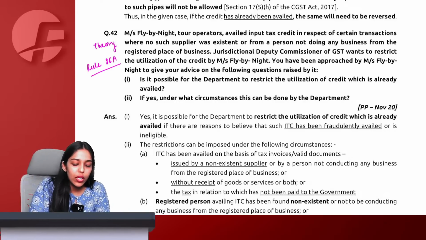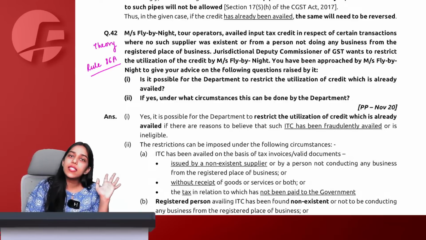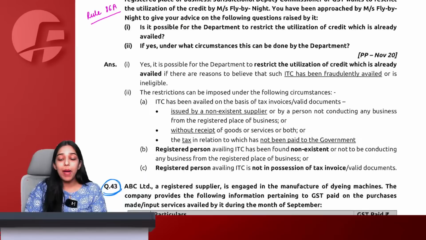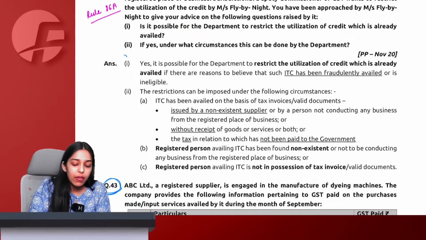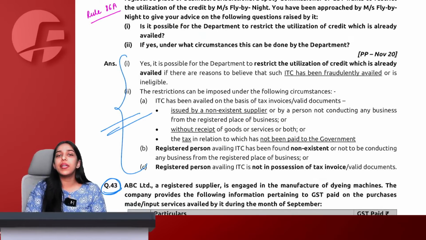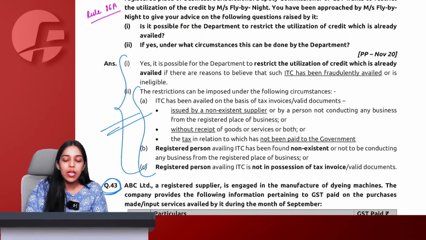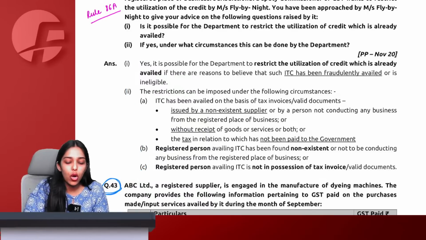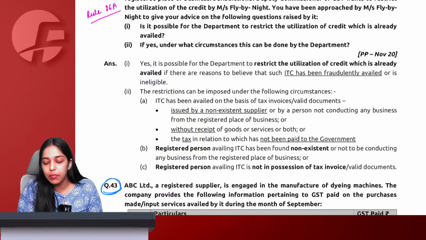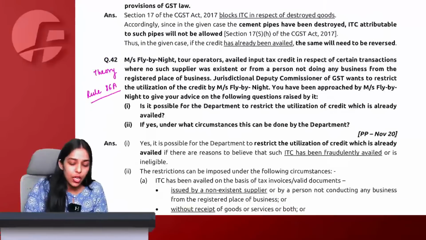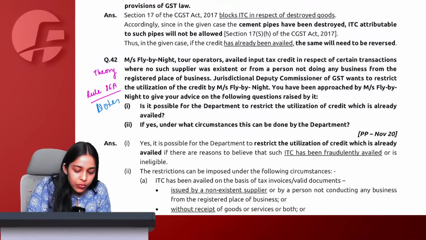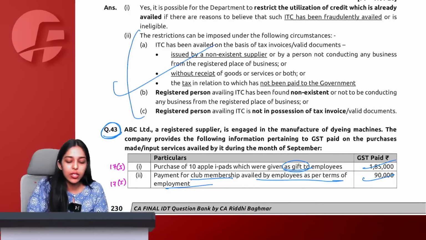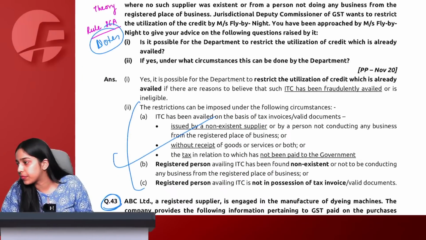Yes. We have studied rule 86A in the chapter of ITC, that even if the balance is available in your credit ledger, still government can restrict your balances available in credit ledger in all of these situations. There is nothing to teach here. This is a pure theory question asked in November 20 examination. You have to refer notes for this. The same 4 points written in notes are written here and the matter is over.